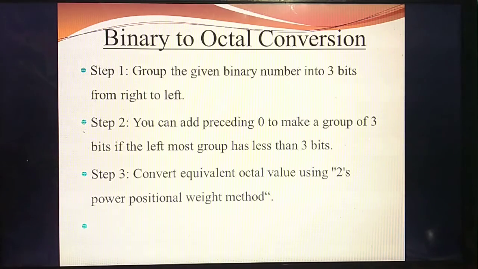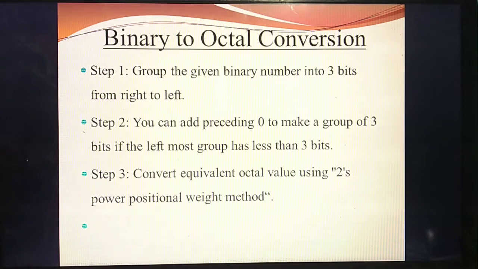So you are splitting into 3 bits. But at the last, if the 3 bits are not there and only 1 bit is there, you should need 2 more numbers. At that time, you should add 0s at the last. You should add 2 or 3 zeros at the last.